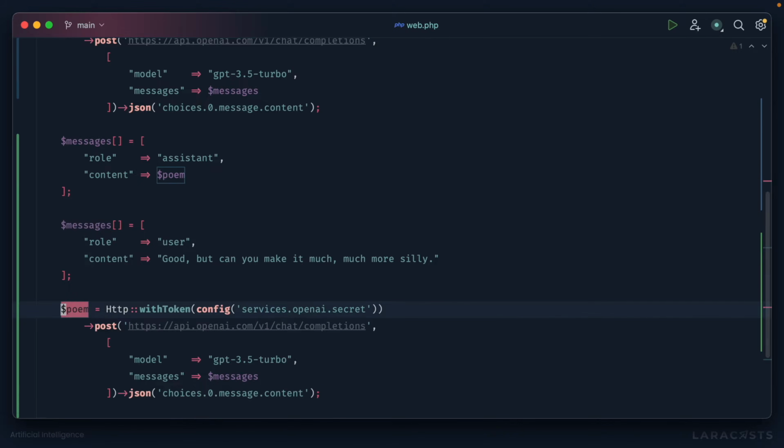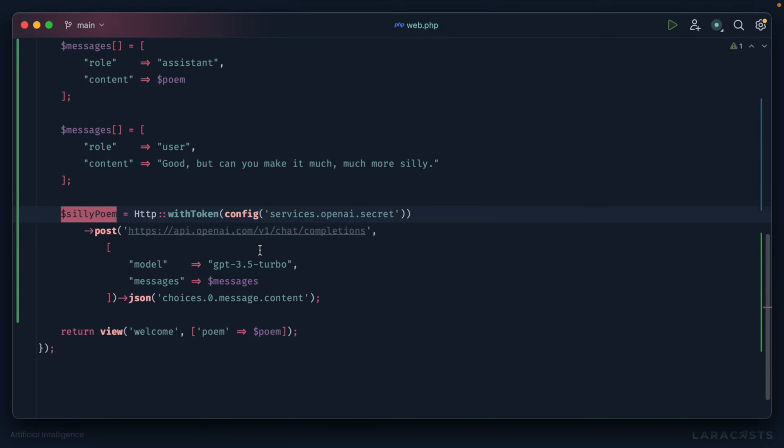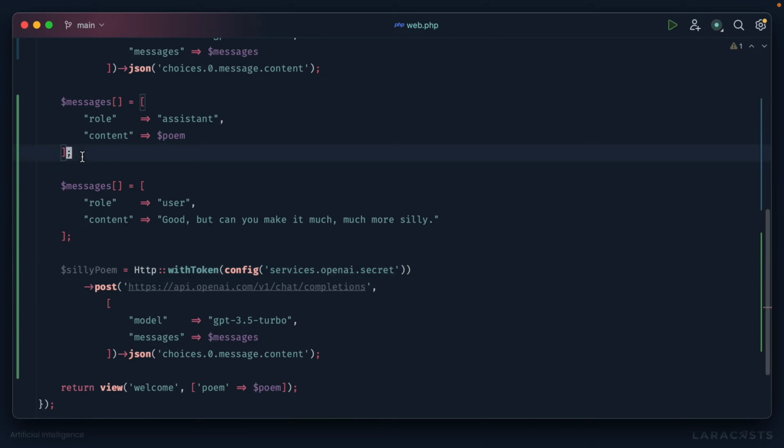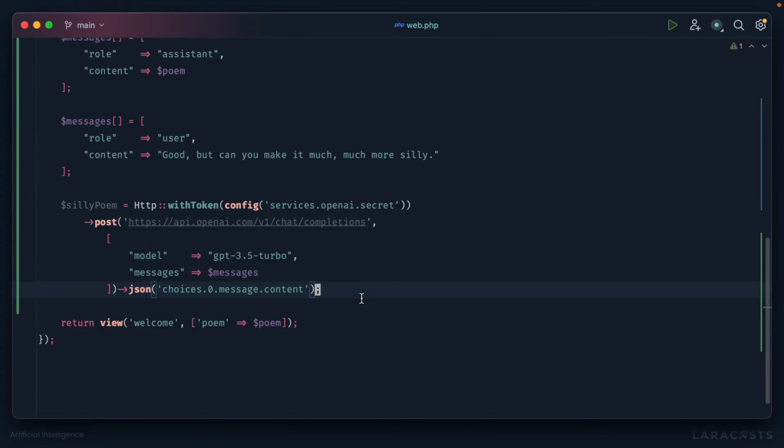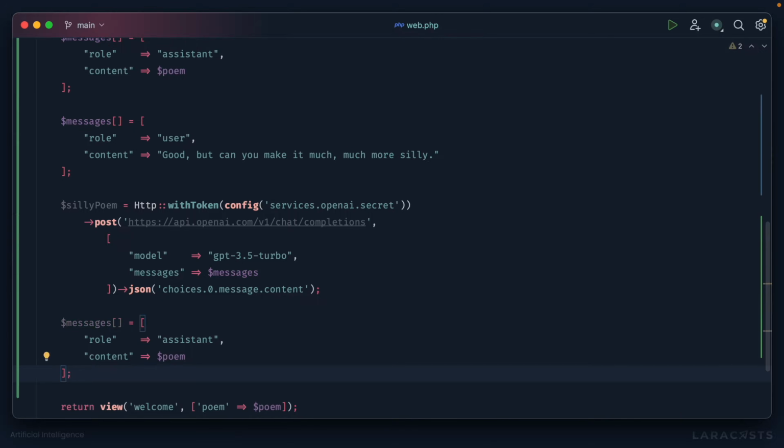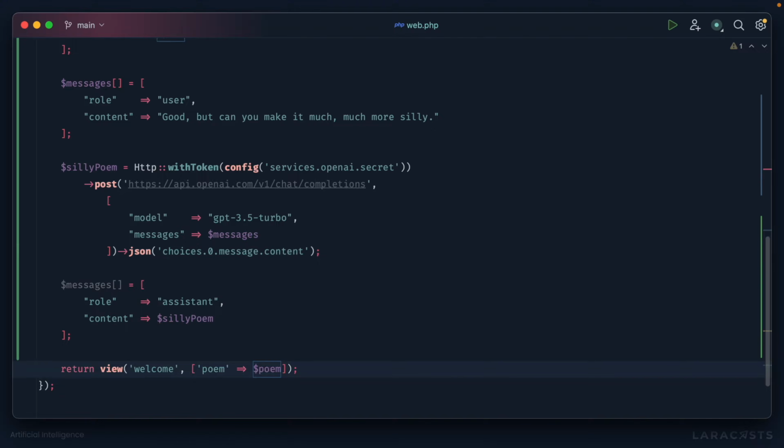And this time we will call it silly poem, and we'll get the response. Okay, so if we want to keep this going, once we have the response, we will once again push to the messages array. And yeah, this is what I mean when I say it can get pretty messy if we don't have a little more structure in place. And then finally, let's pass through the silly poem and take a look.